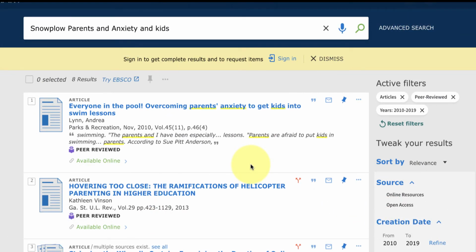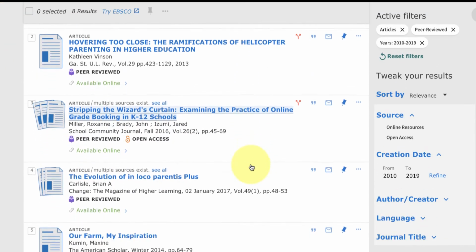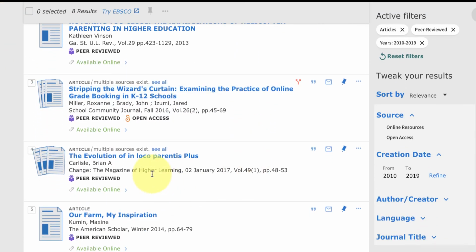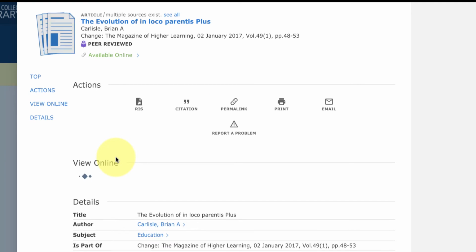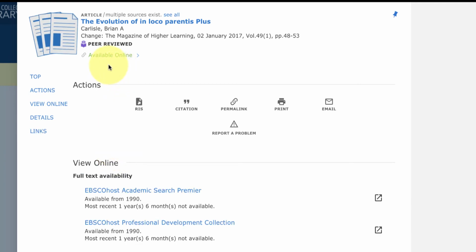Okay, so I'm going to return to my original results list. I still have 8 here. And so I go down and I find this article, Evolution of In Loco Parentis Plus. And this sort of leads me to believe it might be about parents acting a little crazy. So again, I'm going to click on this particular article. And it says it's available online. And to get it, you have to go down and see the list available to you, full text availability.